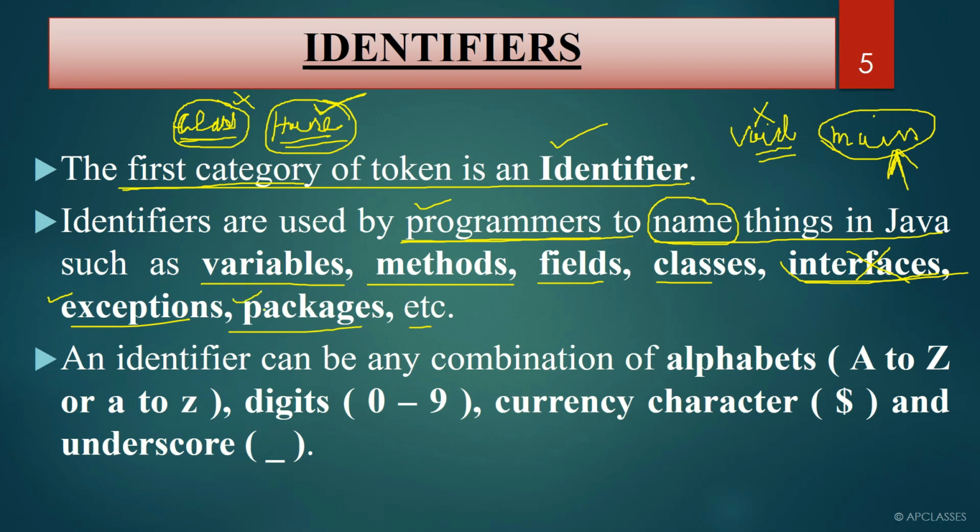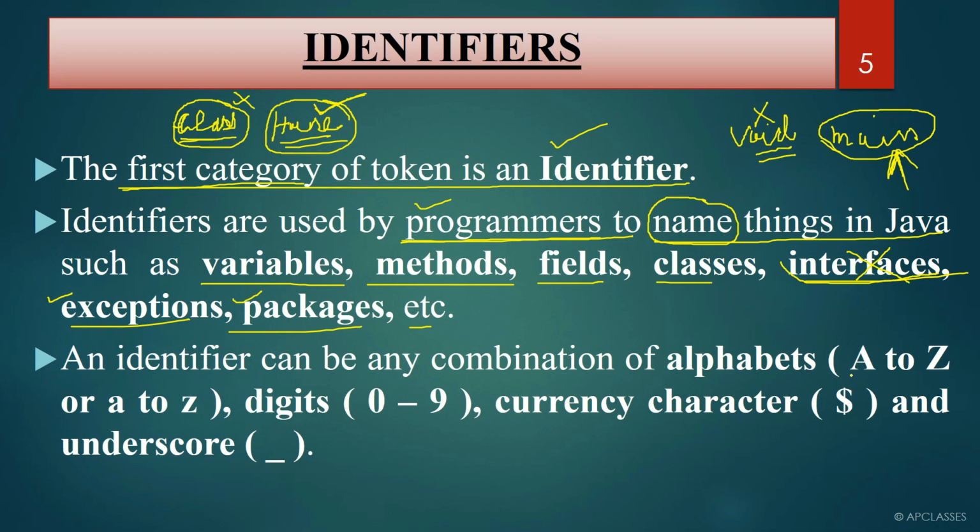Already we have discussed what packages are, but in the upcoming classes we will discuss something about exceptions and packages. Remember, whatever name you give is called an identifier. Here there is a set of rules which we have to follow while writing an identifier. What are the rules? The first rule states that an identifier can be a combination of alphabets.